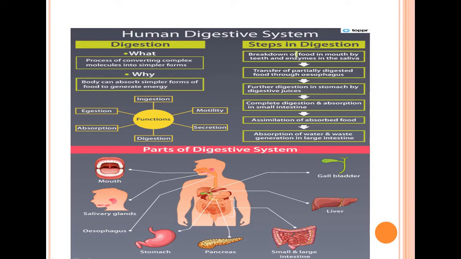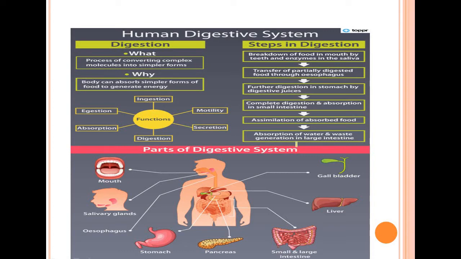So here you can see, first there is a breakdown of food in the mouth by the teeth and enzymes. After that, the partially digested food moves down the esophagus and finally reaches the stomach. There it is further digested by the digestive juices. But the complete digestion and absorption takes place in the small intestine only, and there only the assimilation of the absorbed food takes place. After that, there will be the absorption of water in the large intestine, and the waste is then taken out through the process called egestion.